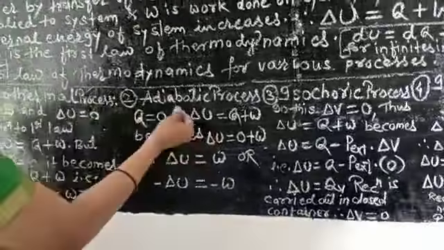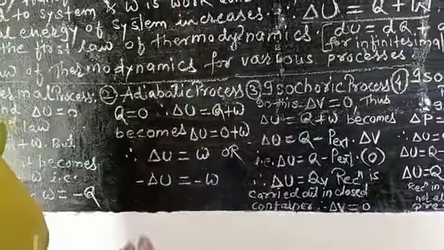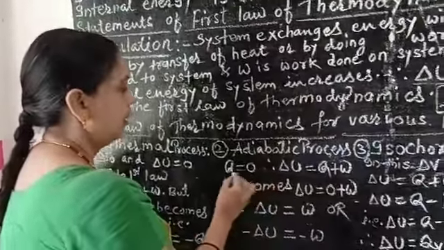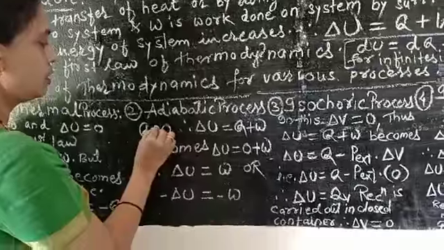So we will see the next process, adiabatic process. For an adiabatic process, see here, Q is equal to 0. What is an adiabatic process?